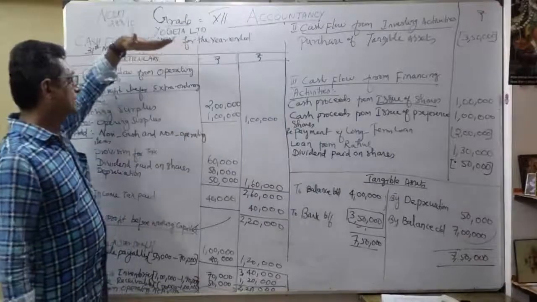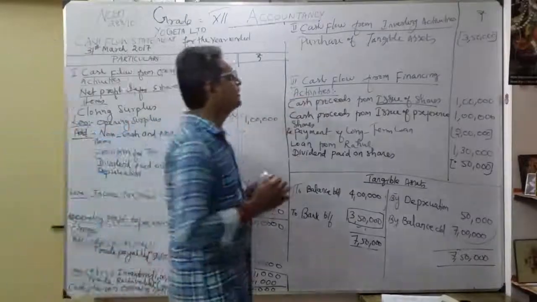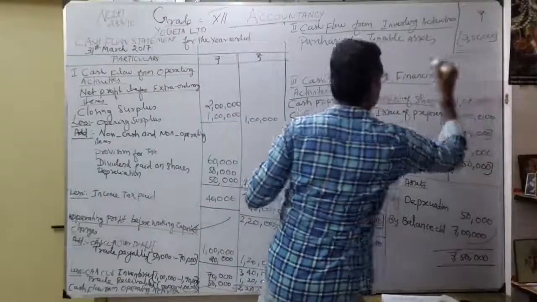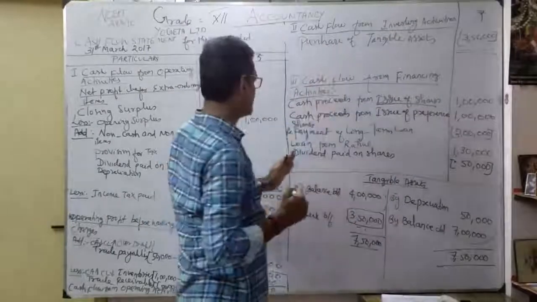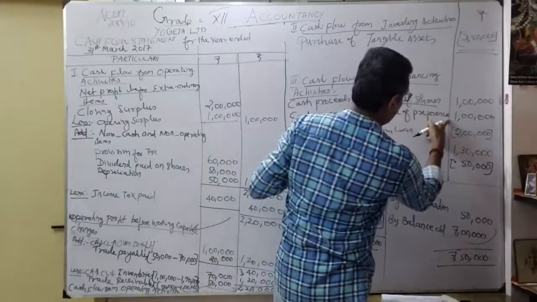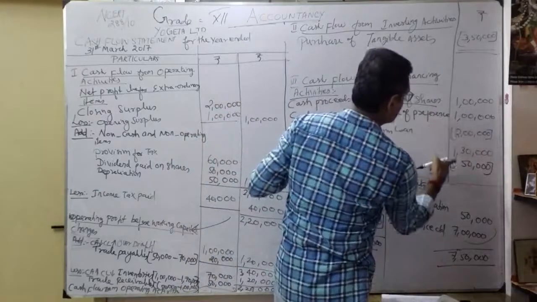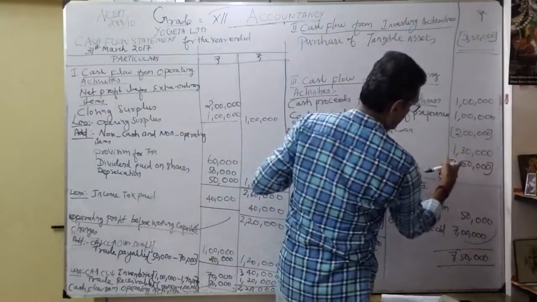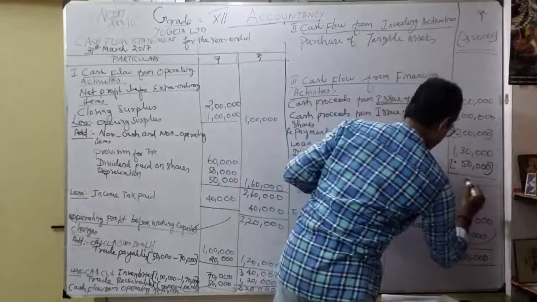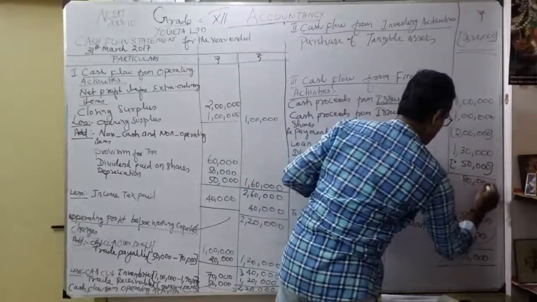Now operating activities are over. Then move to our cash flow from investing activity. This is the only amount available, correct? Thereafter, we give the effect for financing activity. How? See, 1 lakh cash inflow, then 1 lakh. We added all, 3,30,000. Okay, 3,30,000 minus 2,50,000. What is the answer? Nothing but 80,000, correct? Positive figure.